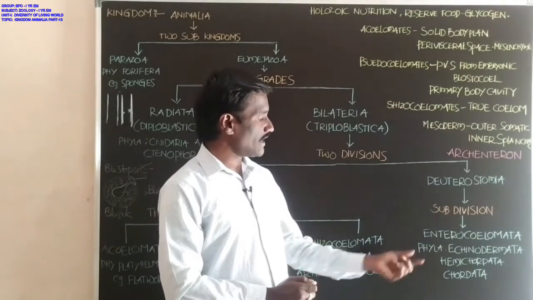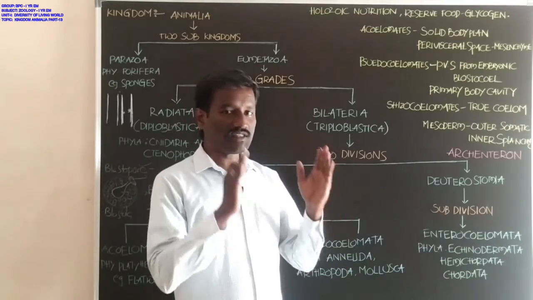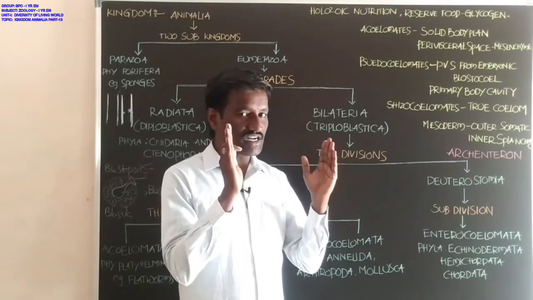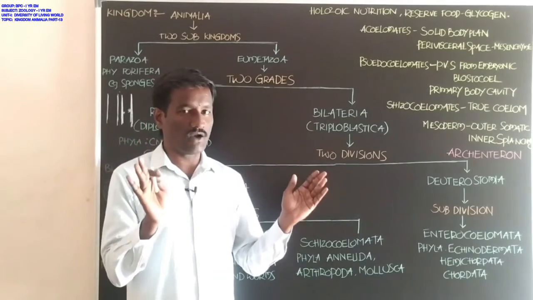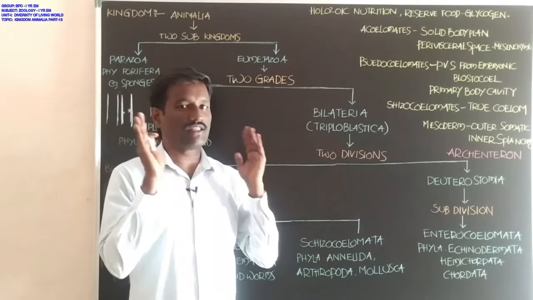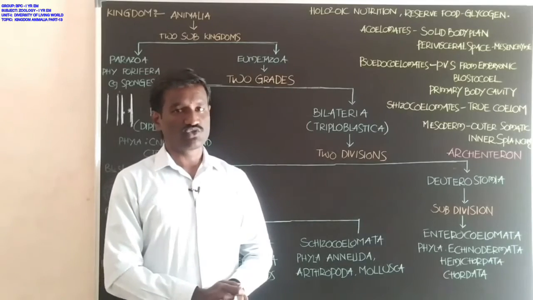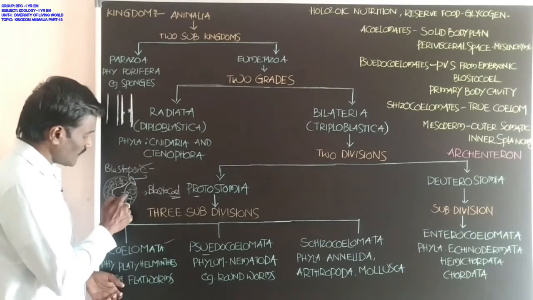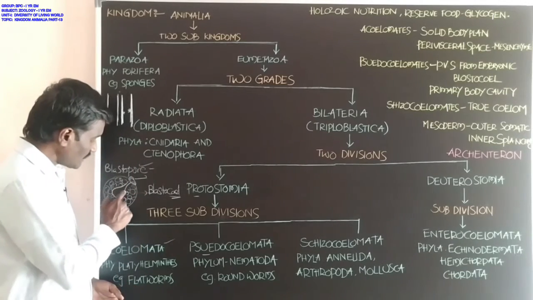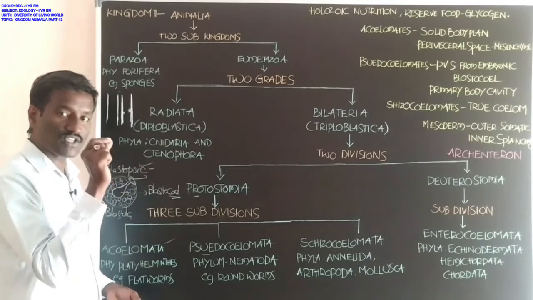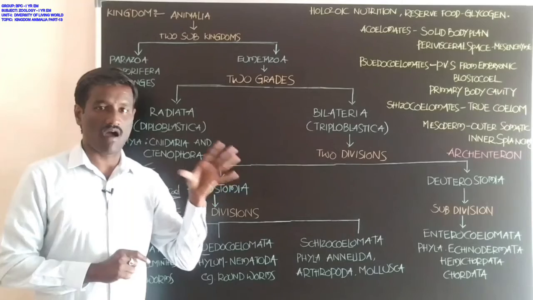Students, in these Enterocoelomata animals, the perivisceral space, body space, body cavity or coelom, is formed by the pouches of the archenteron. After some development of the blastula, it develops into a future cavity called archenteron.